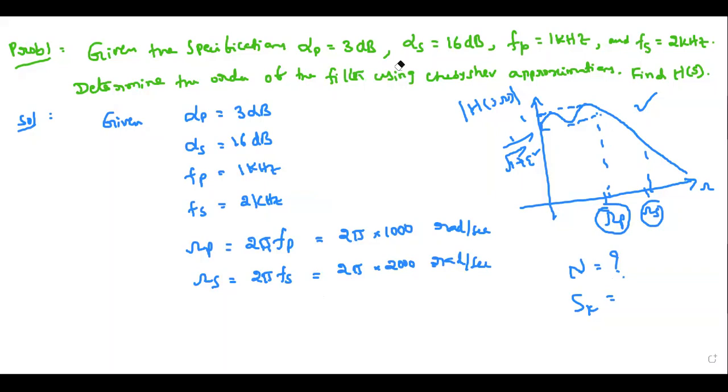Now, what is the next step? We need to find the order, then the poles, and only then can you make the transfer function H of s. So we'll go one by one. First, the order of the filter. What is the formula? N is greater than or equal to... What is the formula for Chebyshev type 1?